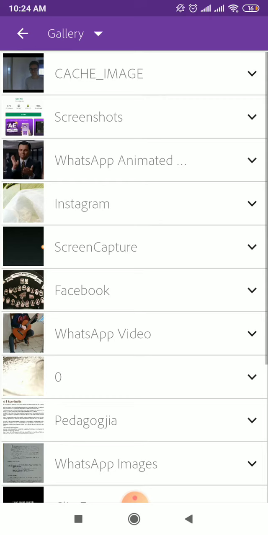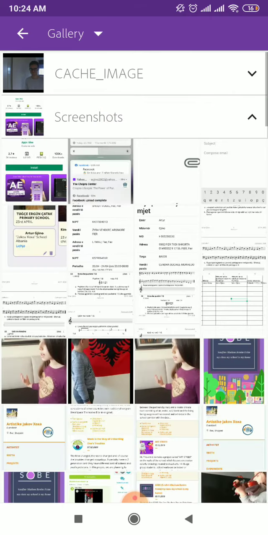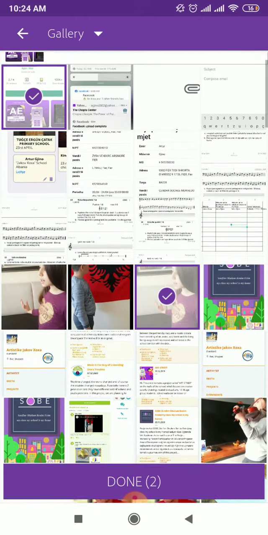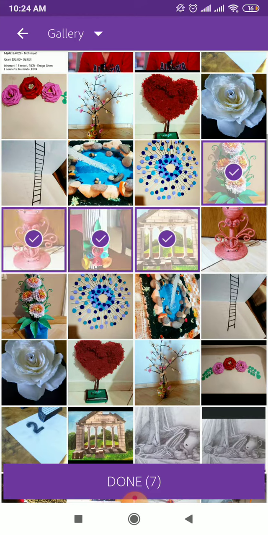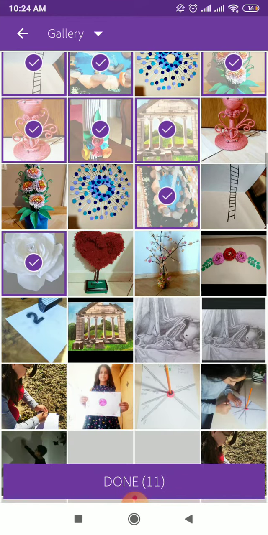From the device, I choose some photos like these pictures here, and all these photos we can save as a video.